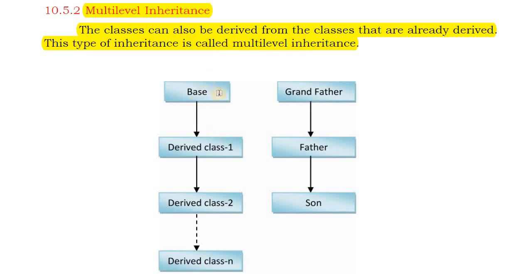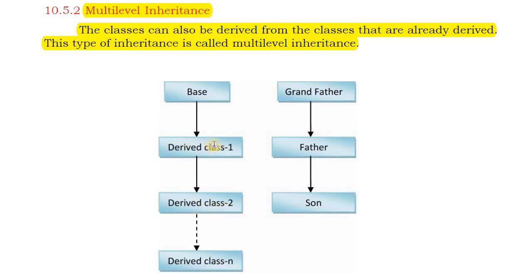In this diagram you can see this is the base class. From the base class we are deriving class 1. From this class 1 again we are deriving class 2. From this class 2 again we can derive new classes. We can derive any number of classes up to class n. So first one base class is there. From this base class, class 1 is derived. From this class 1 we are creating class 2.